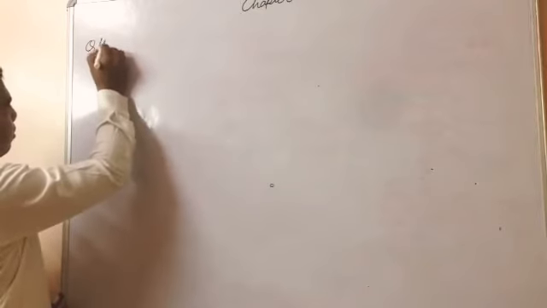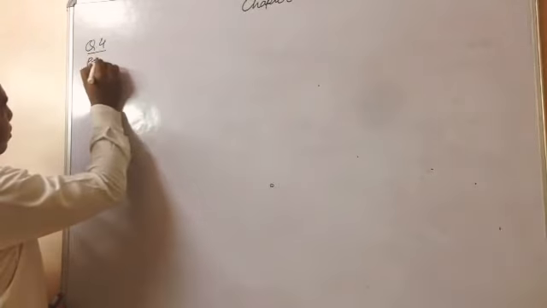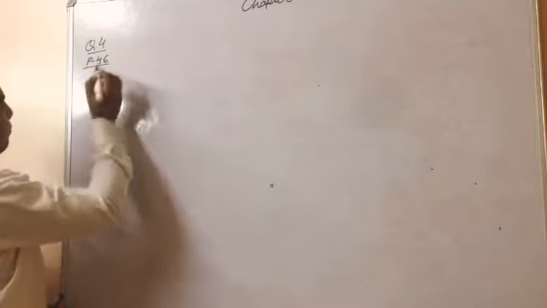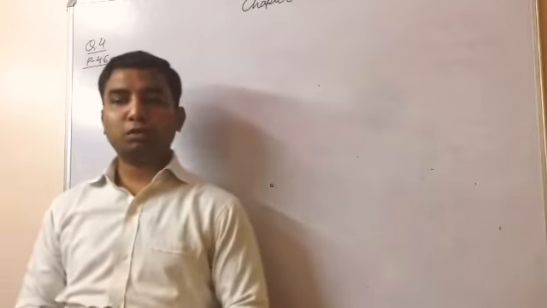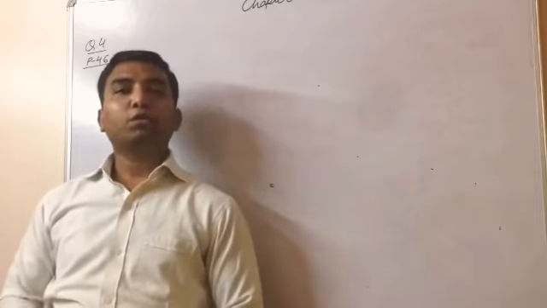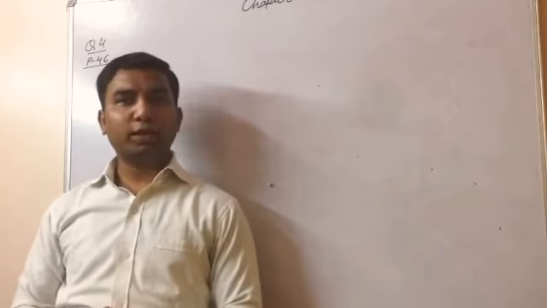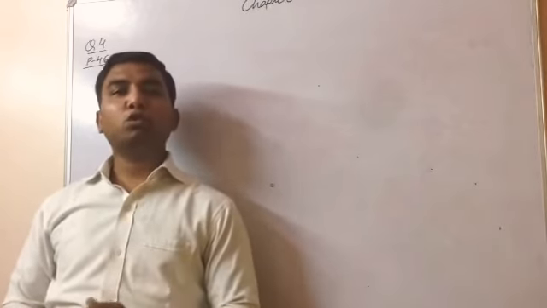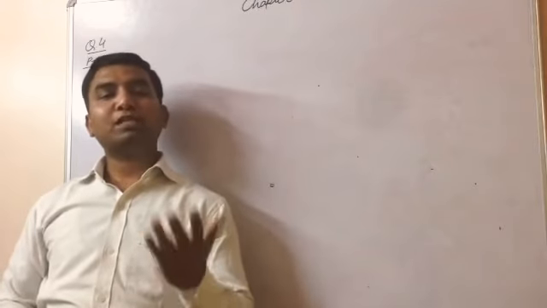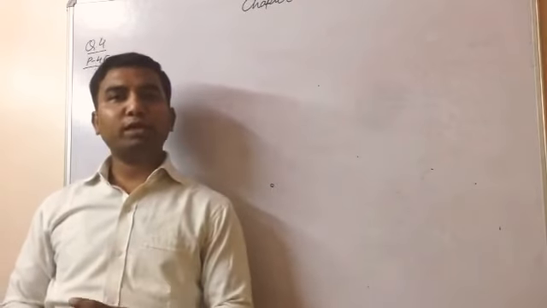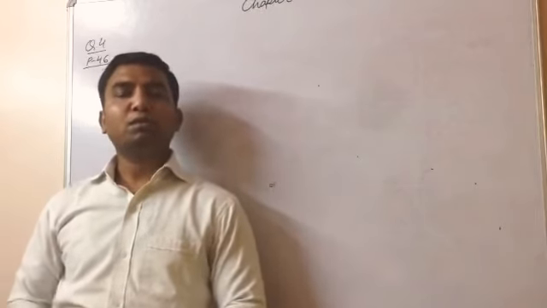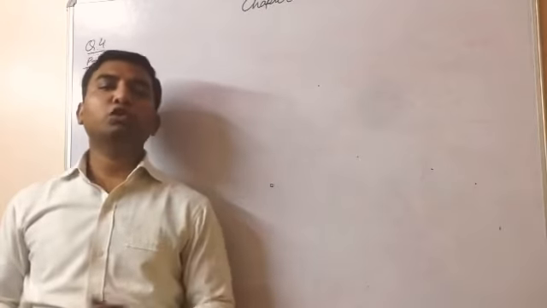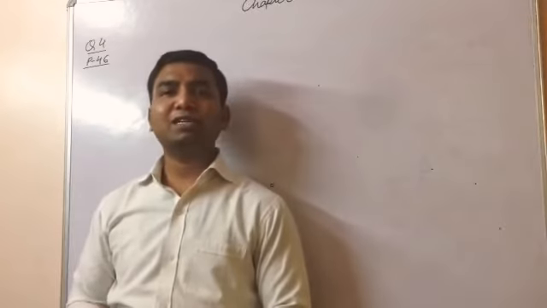So now in question number 4, page number is same, 46. So what is question number 4? In question number 4, basically it's a theoretical question, and in that question what is asked is whether the charge on a body is quantized or not. Means in this question, quantization of charge is asked.